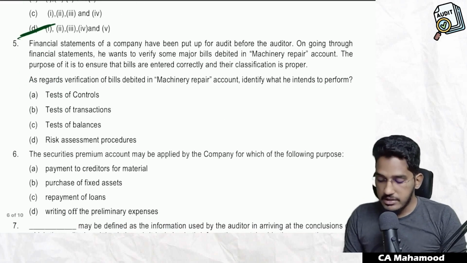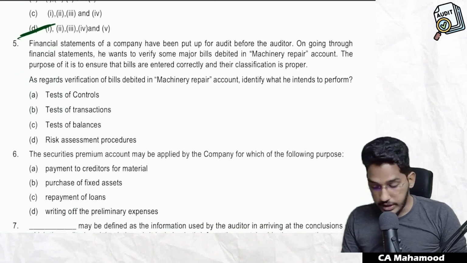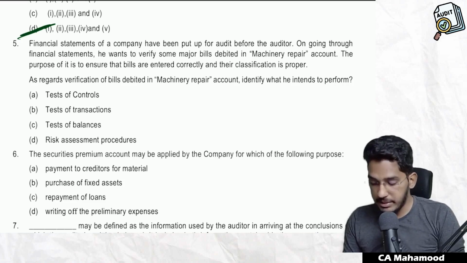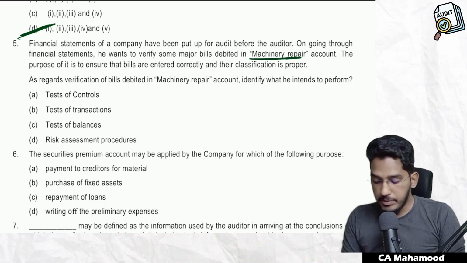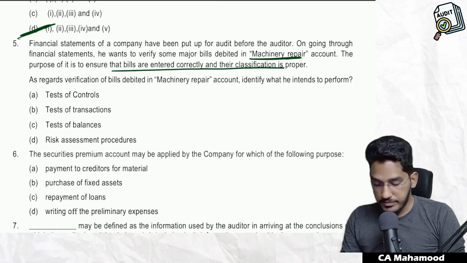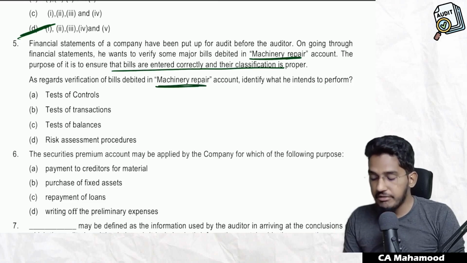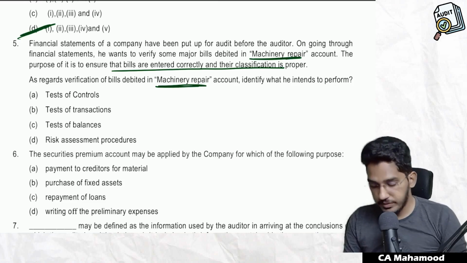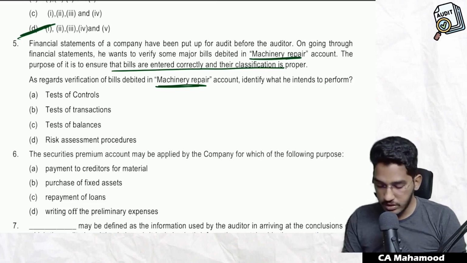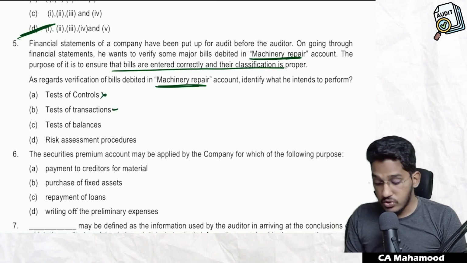Next one. Financial statements of a company have been put up for audit before the auditor. On going through the financial statements, he wants to verify some major bills debited in machinery repair account. The purpose is to ensure that bills are entered correctly and their classification is proper. As regards verification of bills debited in the machinery repair account, identify what he intends to perform. By verifying bills in the machinery repair account, what is he trying to do? Is he doing test of controls? Is he verifying internal controls? No, he is verifying the transactions and supporting documents. No, it is not test of controls. It is a test of transaction.